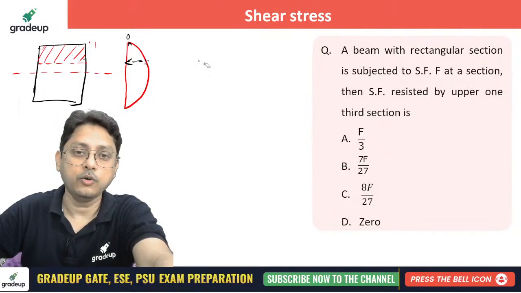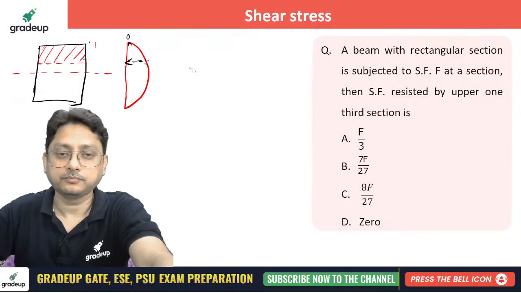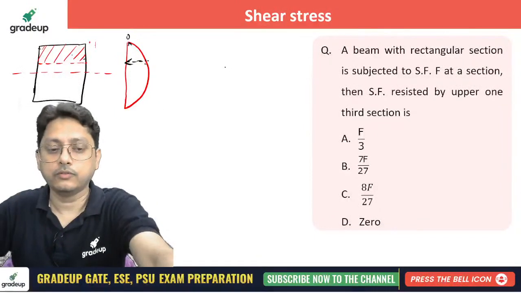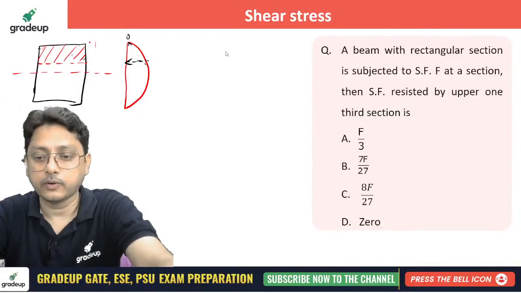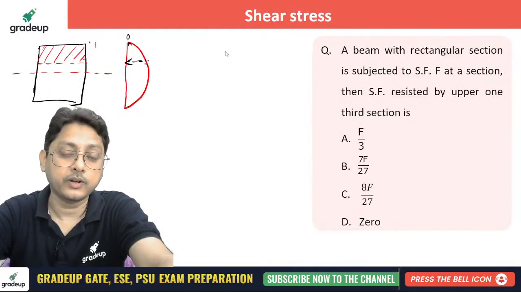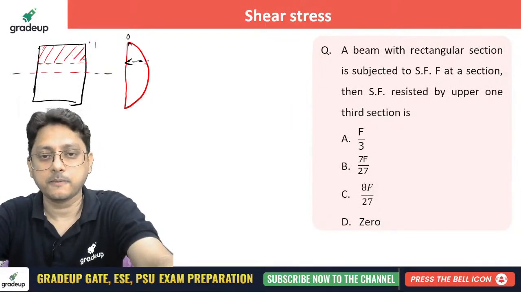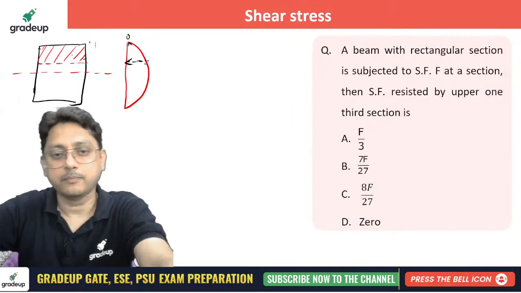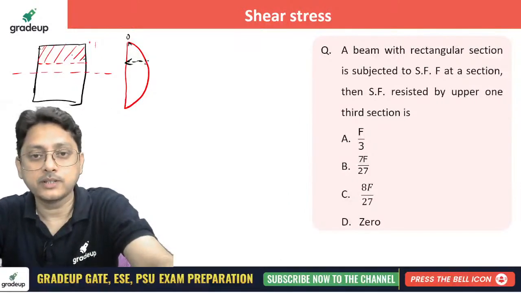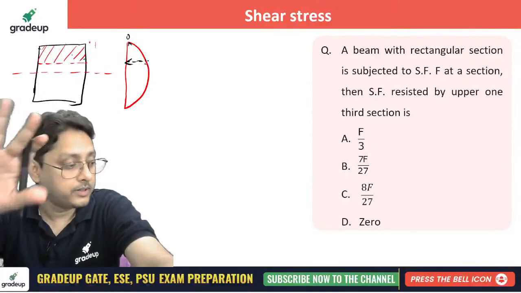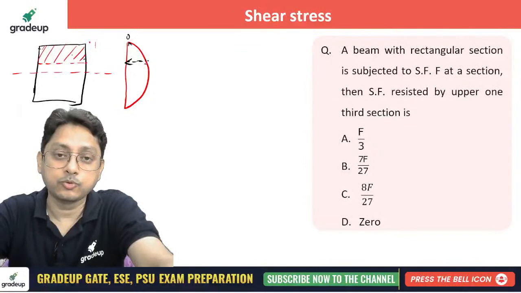Total force resisted, how will you calculate? First of all, you should calculate what is the shear stress at that location, isn't it? Suppose I actually don't know what is the shear stress there at some depth. That shear stress variation, I don't have any idea.